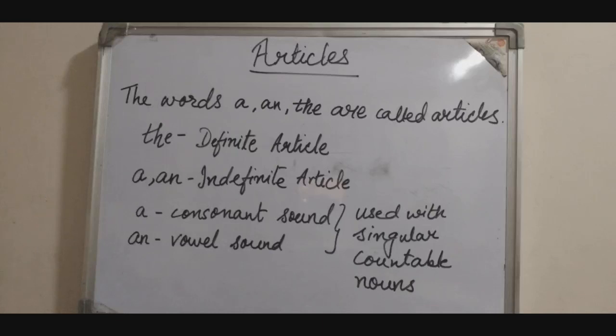And where do we use a and an? Of course, with nouns which are singular and countable, that is, with singular countable nouns. And when the words begin with a consonant sound, we use the article a, and when the words begin with a vowel sound, we use an. Now let us see the exercises.